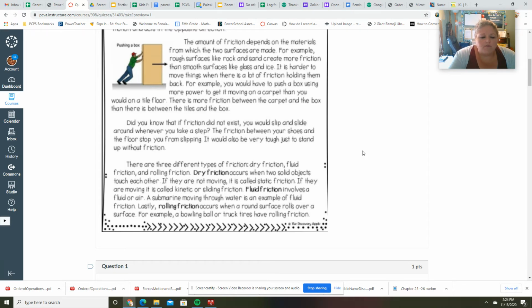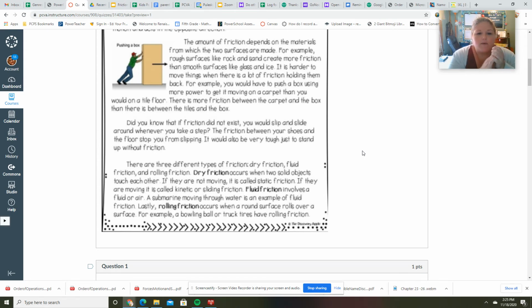Fluid friction involves fluid or air. A submarine moving through water is an example of fluid friction. Lastly, rolling friction occurs when a round surface rolls over a surface. For example, a bowling ball or truck tires have rolling friction.